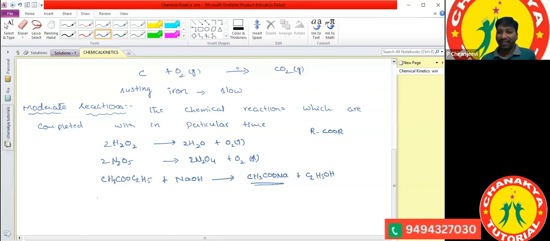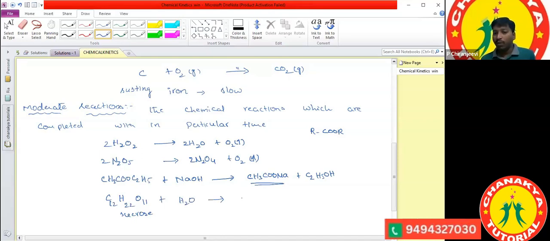Clear? And one more is there. Hydrolysis of sucrose. What is the molecular formula of sucrose? C12H22O11. This we call sucrose. When sucrose undergoes the hydrolysis reaction, it forms glucose plus fructose.